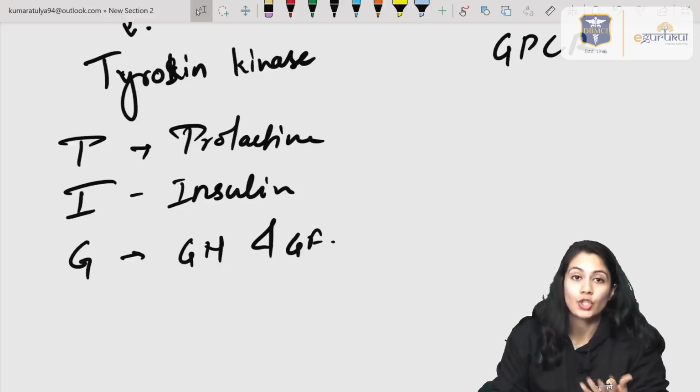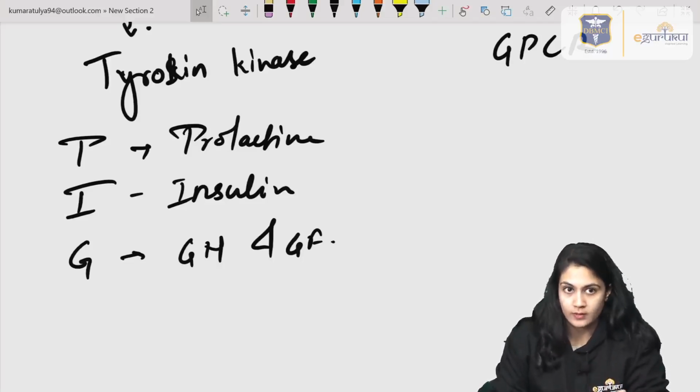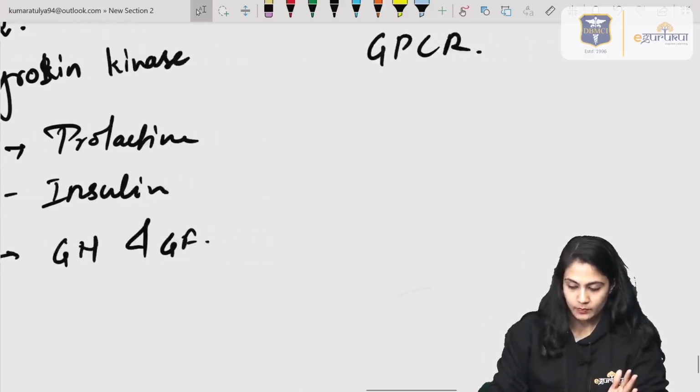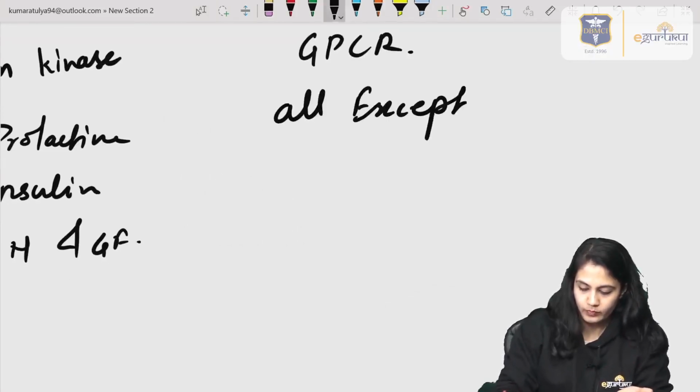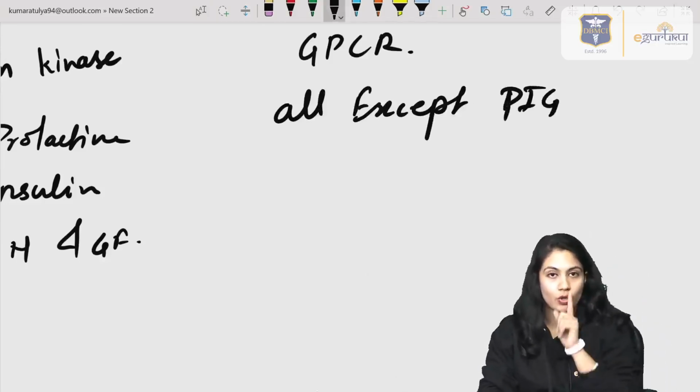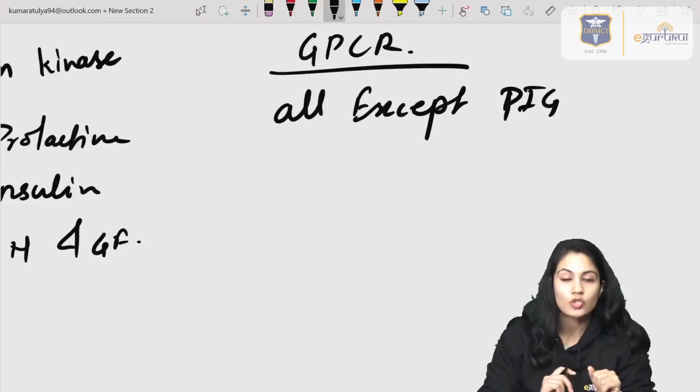For example, VEGF, platelet growth factor, nerve growth factor, vascular endothelial growth factor, fibroblast growth factor, all the growth factors act through the tyrosine kinase. All except PIG, which are water soluble, will act through the GPCR protein.